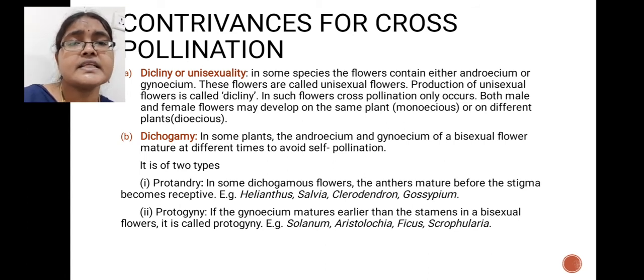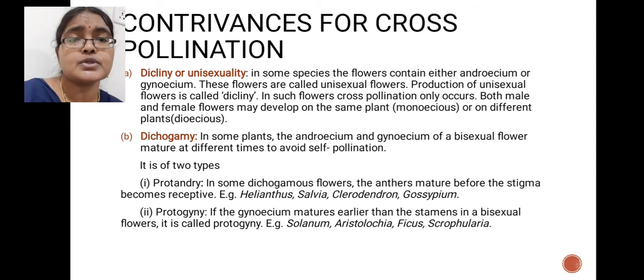Where will you see this condition? Gossypium shows this protandry condition. Next Helianthus also shows this kind of protandry condition. Examples for protandry condition, if you want to mention: one is Helianthus plant, commonly known as sunflower. Next is Salvia, which belongs to Lamiaceae family, next Clerodendron, next Gossypium. These are examples for protandry condition.